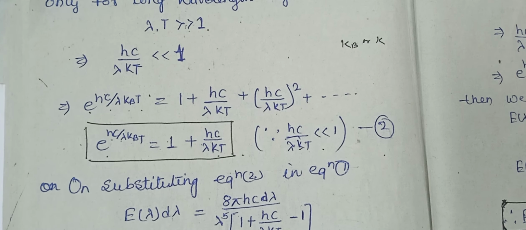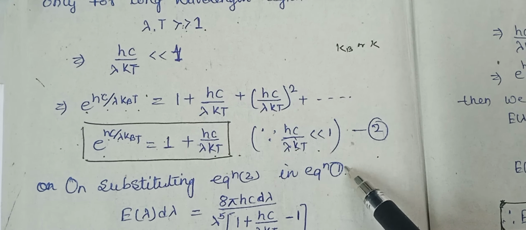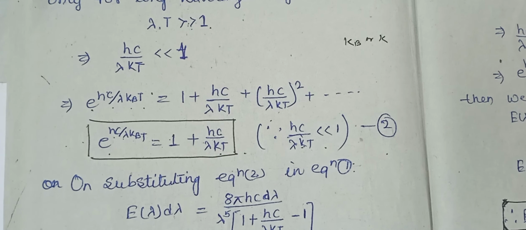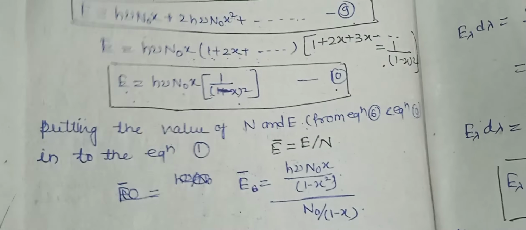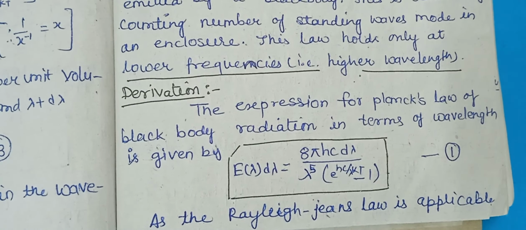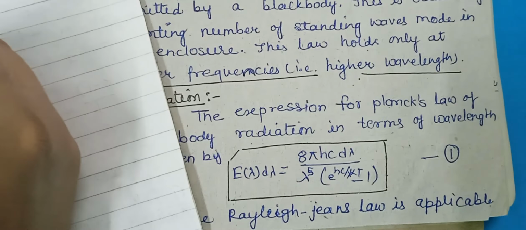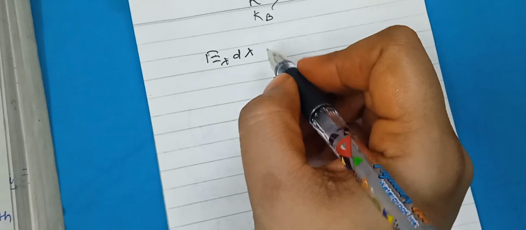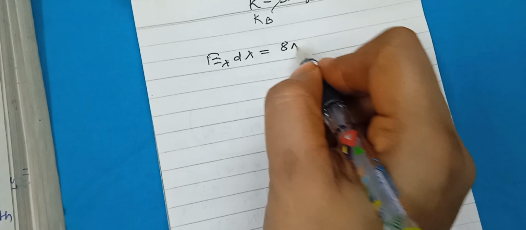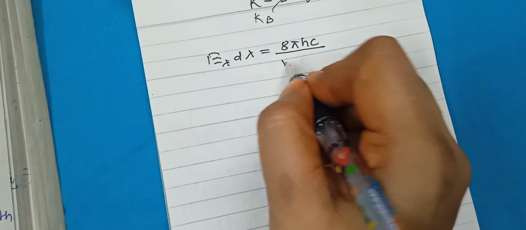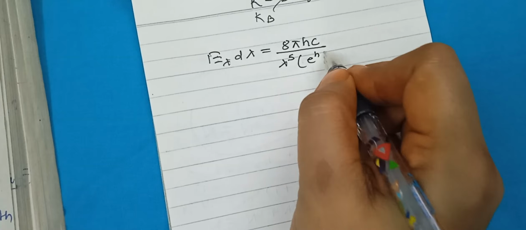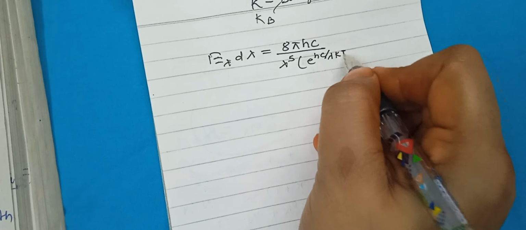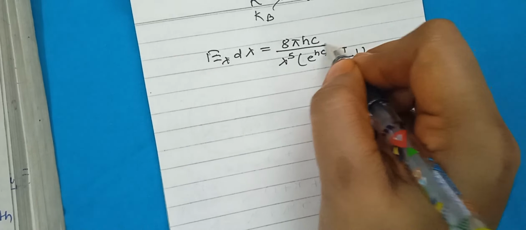Now on substituting this into equation number 1, our equation number 1 is E lambda d lambda equal to 8 pi hc upon lambda to the power 5, times 1 upon e to the power hc upon lambda kT minus 1, d lambda.